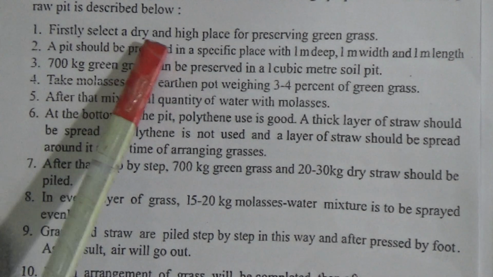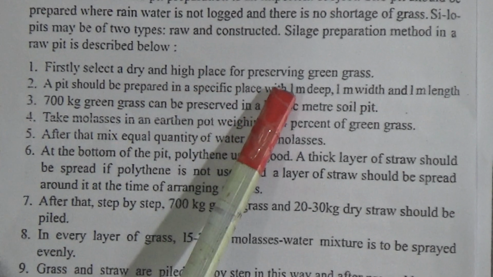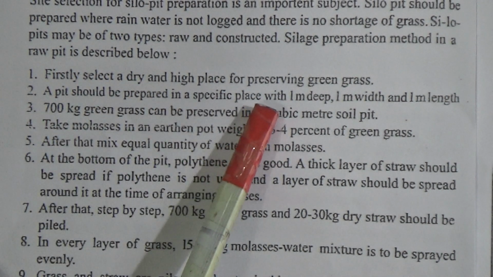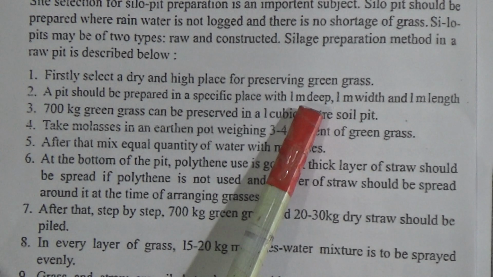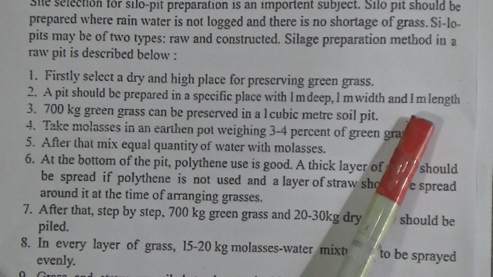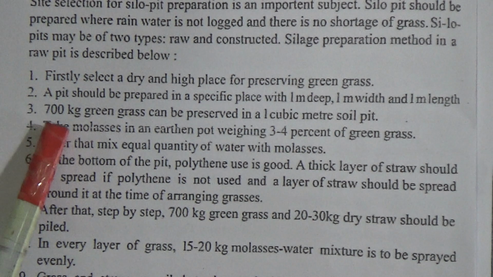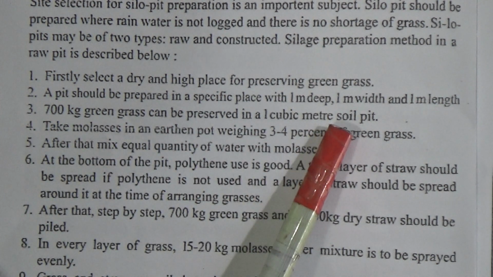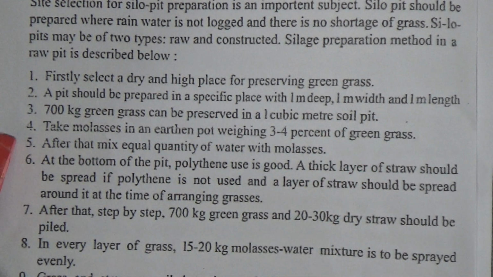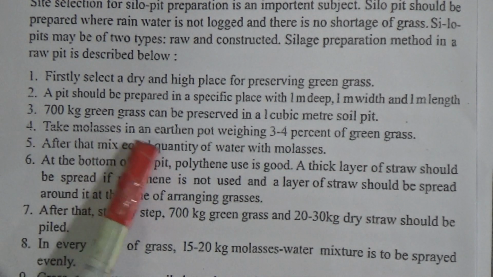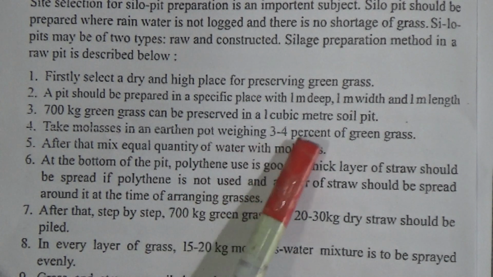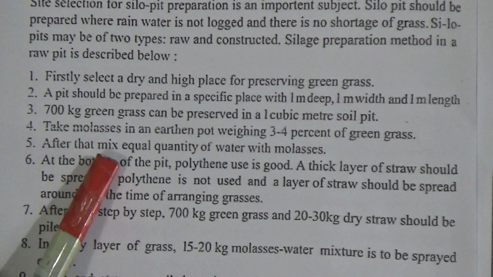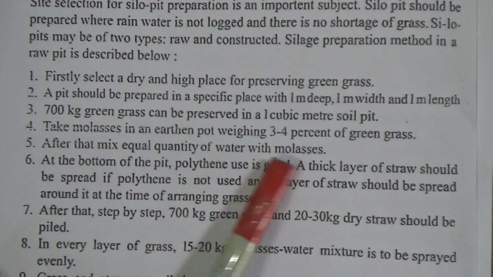Firstly, select a dry and high place for preserving green grass. Next, a pit should be prepared in a specific place, 1 meter deep, 1 meter wide and 1 meter long. 3. 70 kg of green grass can be preserved in a 1 cubic meter soil pit. Number 4. Take molasses in an earthen pot, weighing 3 or 4% of the green grass. Point number 5. After that, mix an equal quantity of water with the molasses.